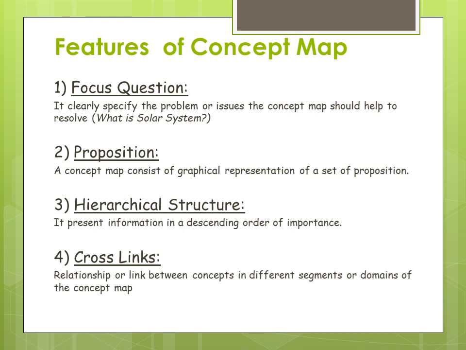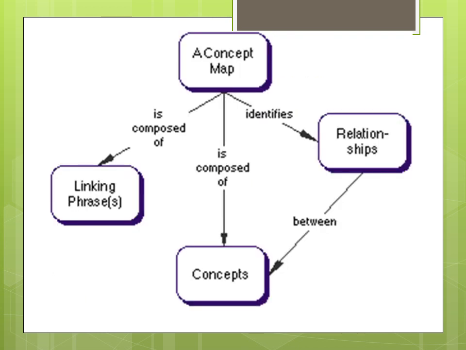So fourth is crosslinks. A crosslink is a relationship or link between concepts in different segments or domains of the concept map. Crosslinks often represent new insight on the part of the knowledge producer. So crosslinks, in the next slide I will show you what a crosslink is.